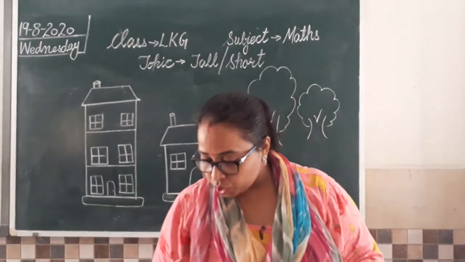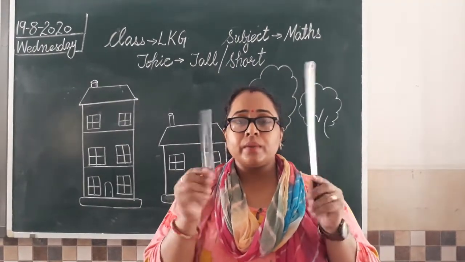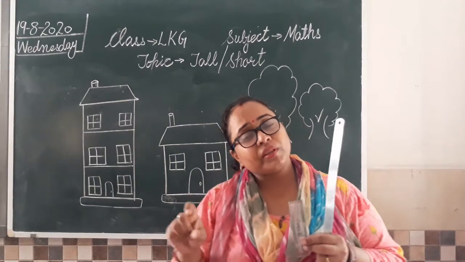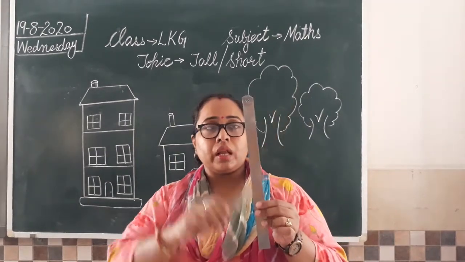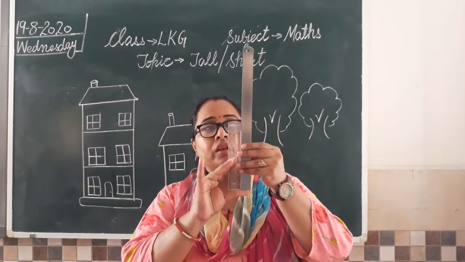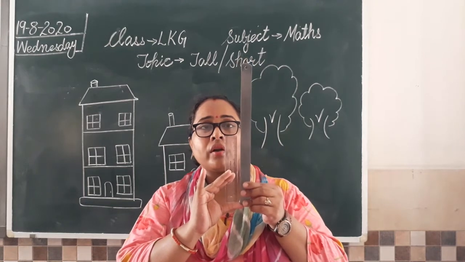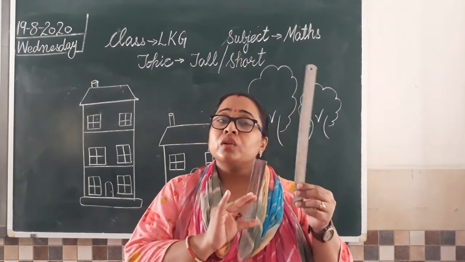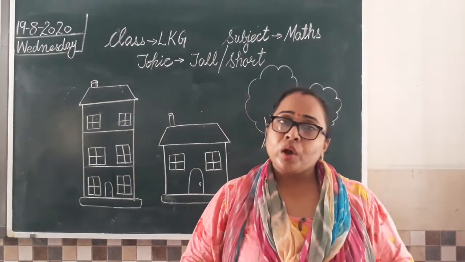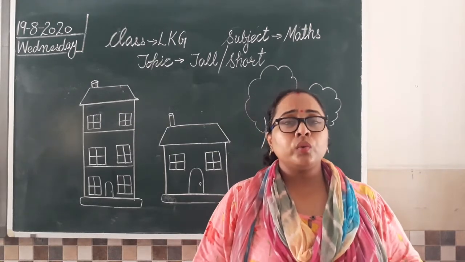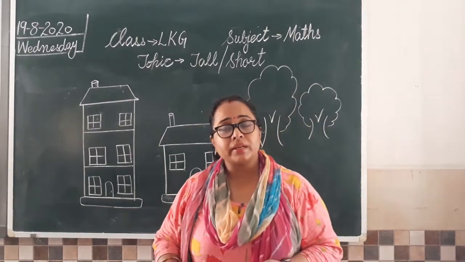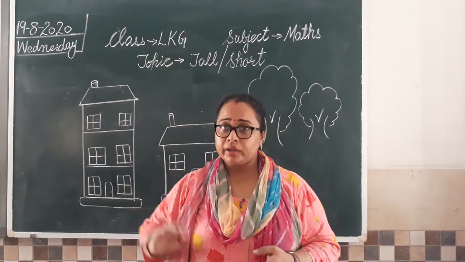One more thing which I can show you is these scales. Can you see them? So we use this scale to make lines and to measure the length of things. So one scale is tall, ये लंबा है, and one is short. ये देखो मैम ने दोनों को एक साथ पकड़ा at a level. Now tell me which one is long and which one is short? This iron scale is tall and this scale is short. Isn't it? So you have understood how to compare two things on the basis of their height, हाइट के बेसिस पे हम दो चीजों को compare कर सकते हैं, that is tall and short.